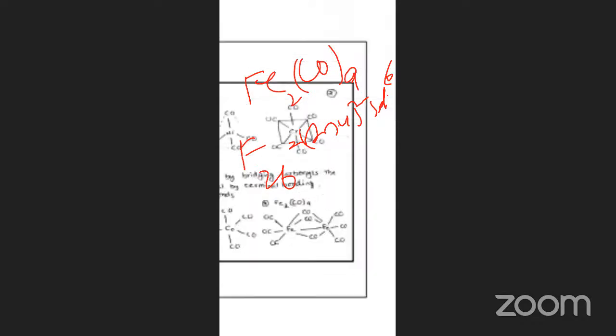So here the number of metal bonds is increased; you can observe that 2 metals are there, so a metal bond is present. A total of 9 carbonyls are there. In those 9 carbonyls, 6 are acting as terminal and 3 are acting as bridged.